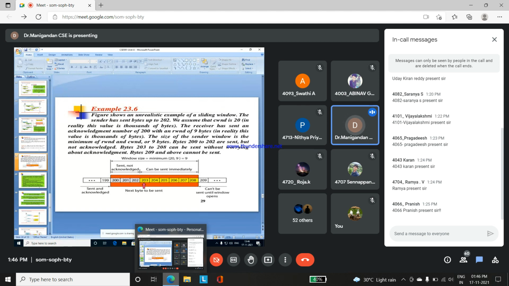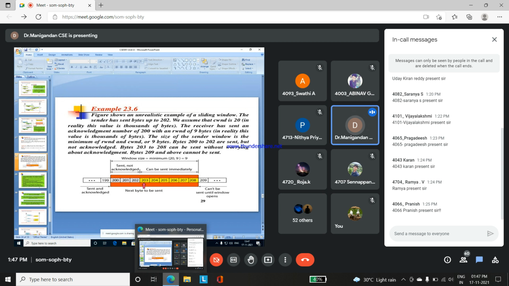are sent but not acknowledged. But bytes 203 to 208 in the buffer can be sent without worrying about the acknowledgement, because 209 cannot be sent by the server side. So here the window size is the minimum of 20 and 9.